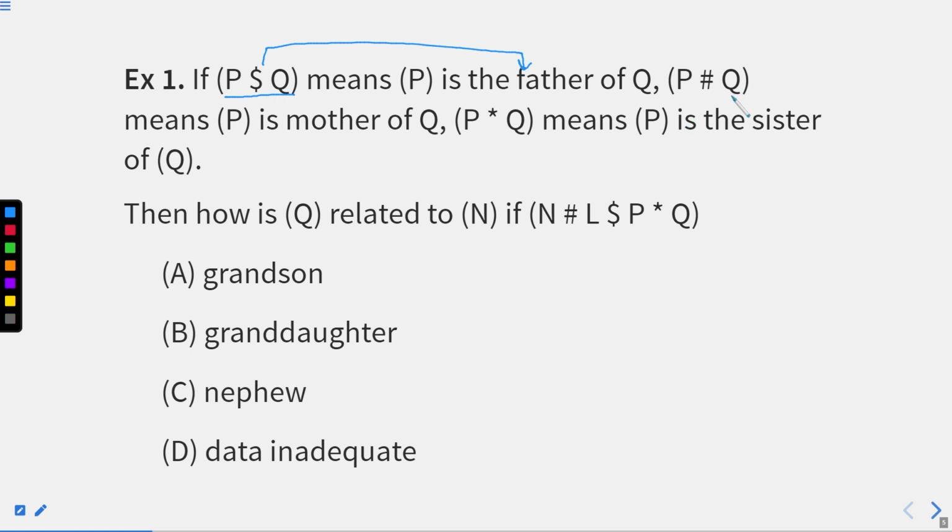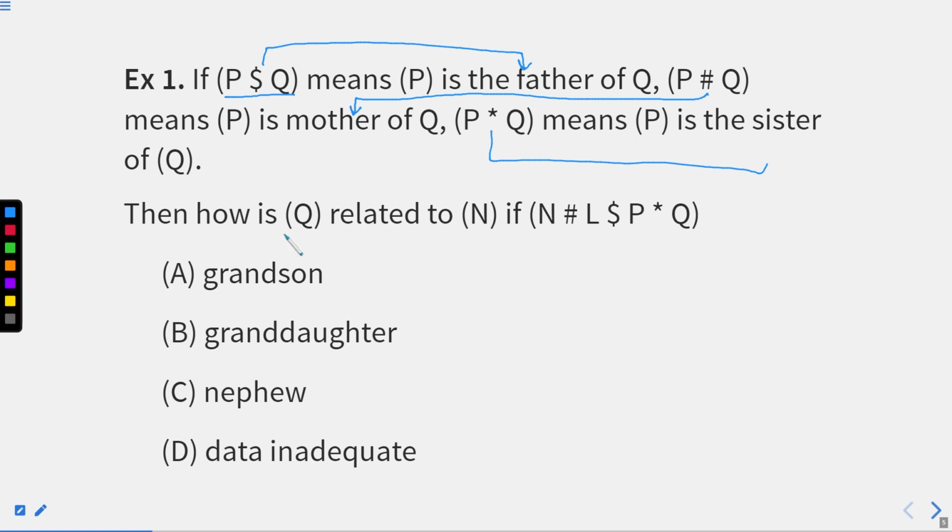And P # Q means P is mother of Q. It means that the symbol, we can say hashtag, is depicting mother, right? P * Q, it means P is sister of Q. In the same manner, you are given something, a relation, right?